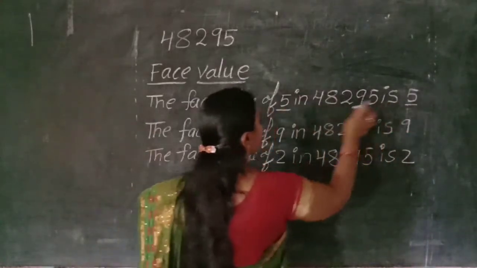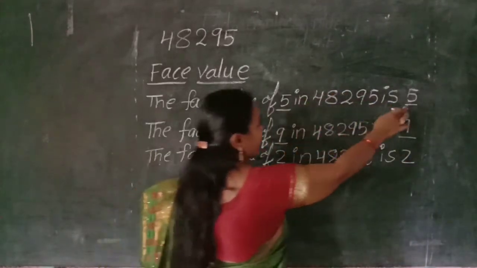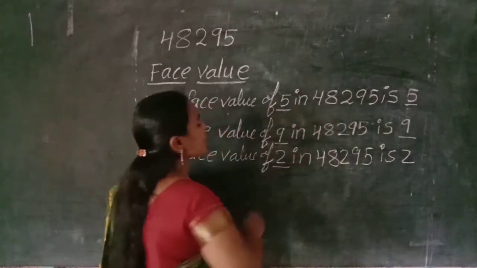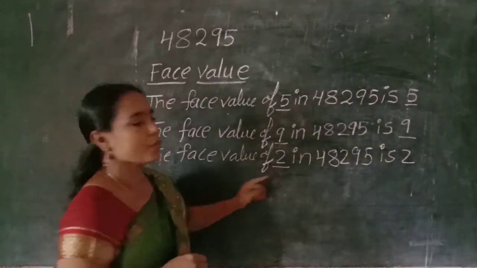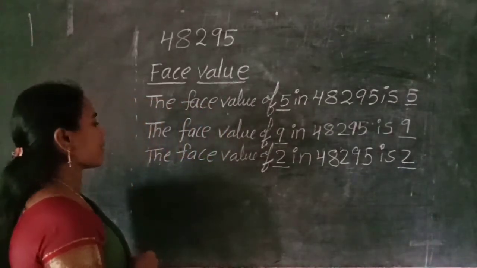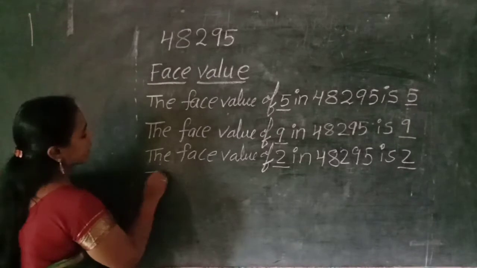5 is 5. 9 is 9. The face value of 5 is 5. The face value of 9 is 9. And also the face value of 2 is 2. It never changes its face value. Am I right? Next we have to take digit 8.